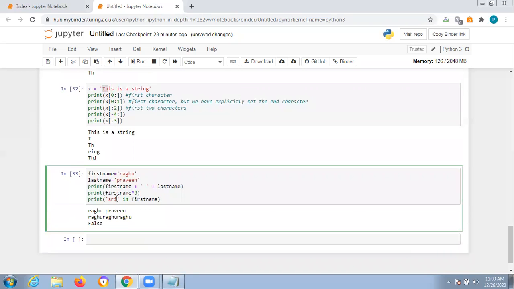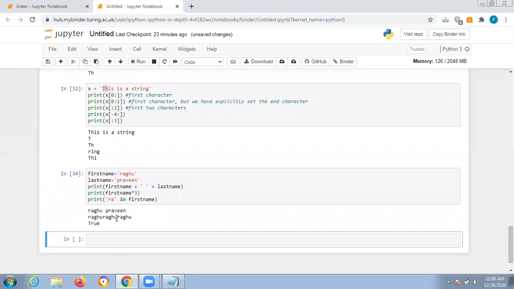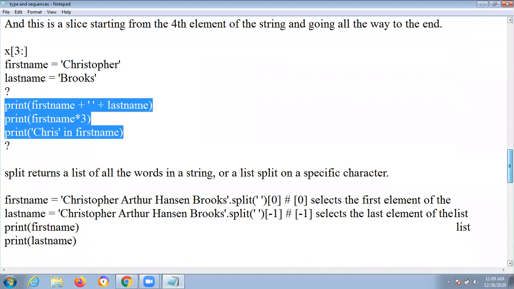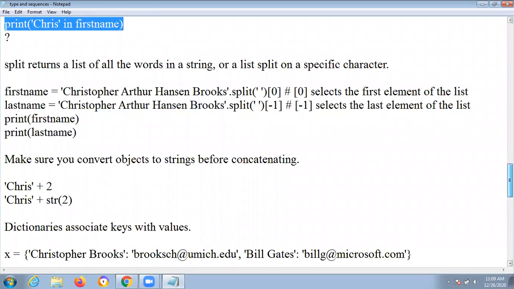Suppose you give RA, true, yes, exactly. It will match the pattern. So in this lecture you understood the types and sequences. Like this you can do many examples.